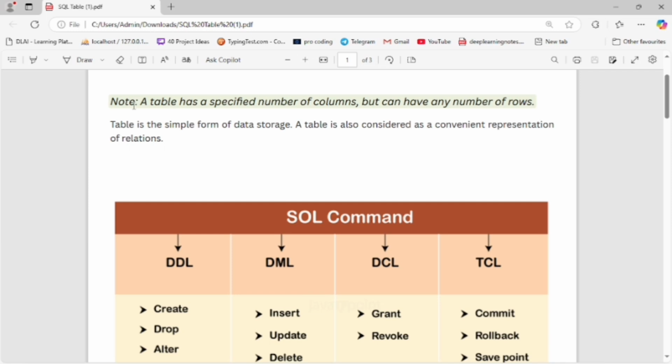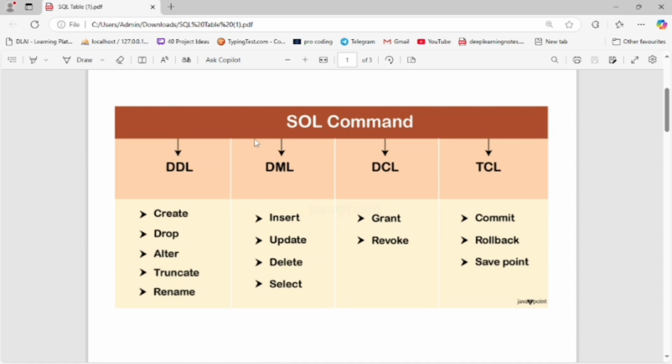Now let's understand this line. A table has a specified number of columns but can have any number of rows. A table is a simple form of data storage. A table is also considered a convenient representation of a relation.